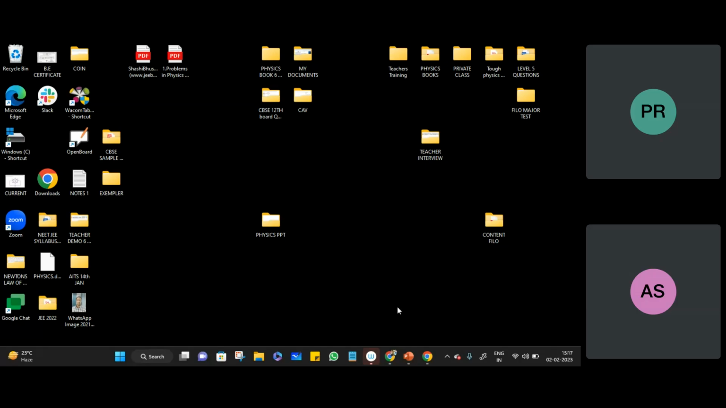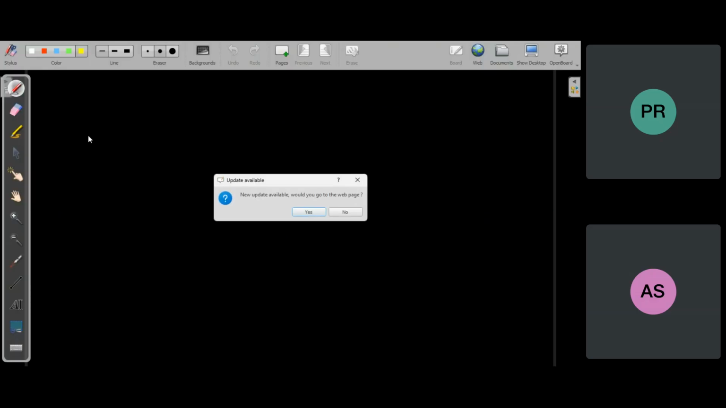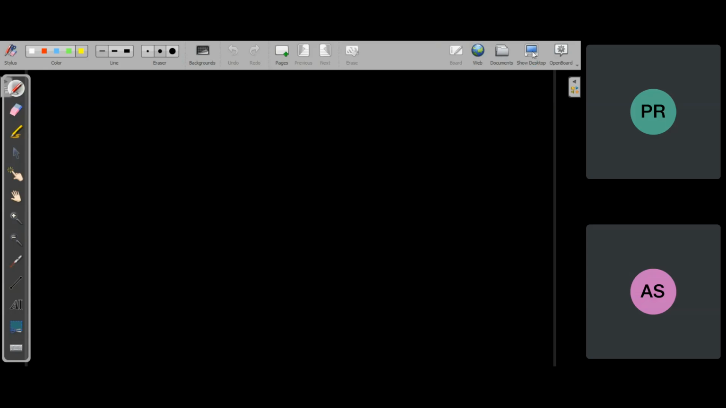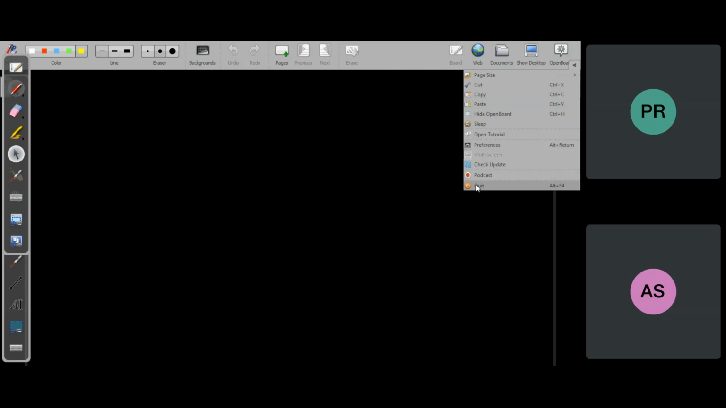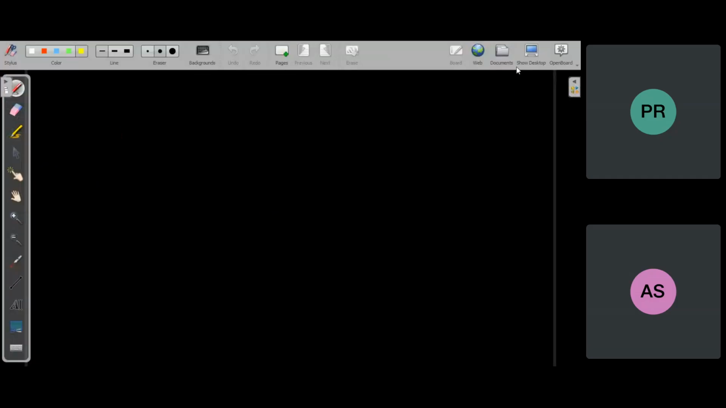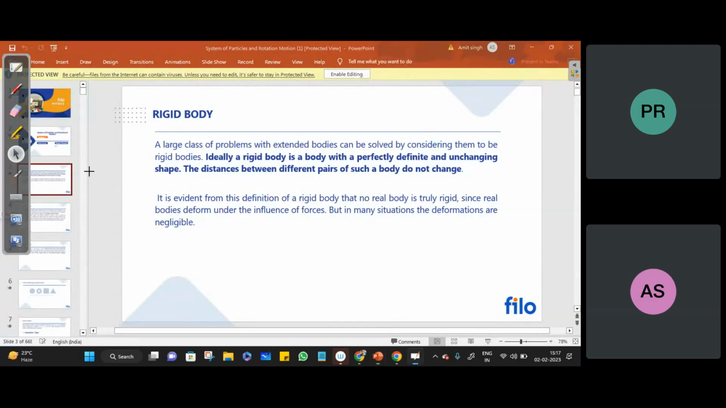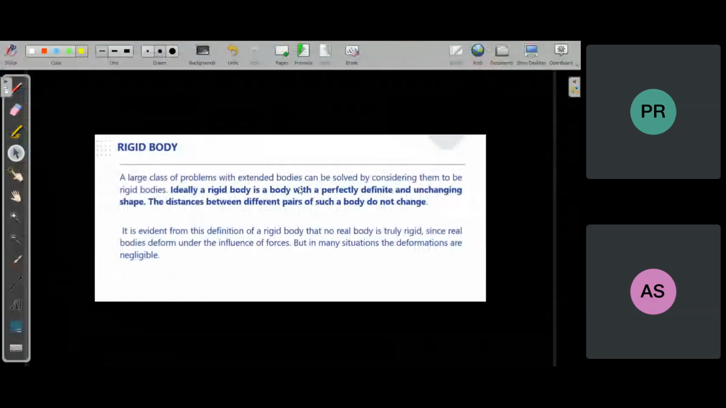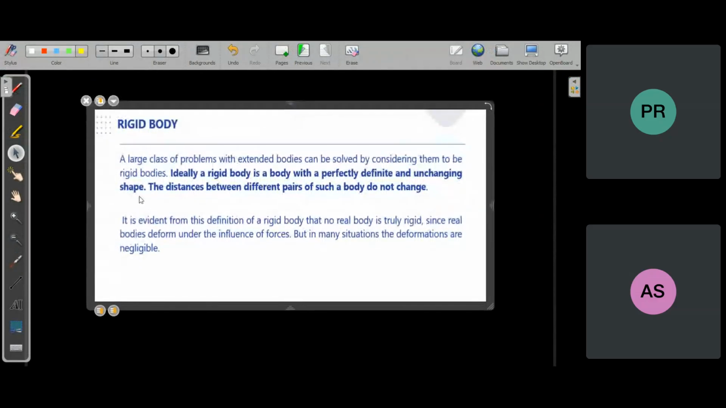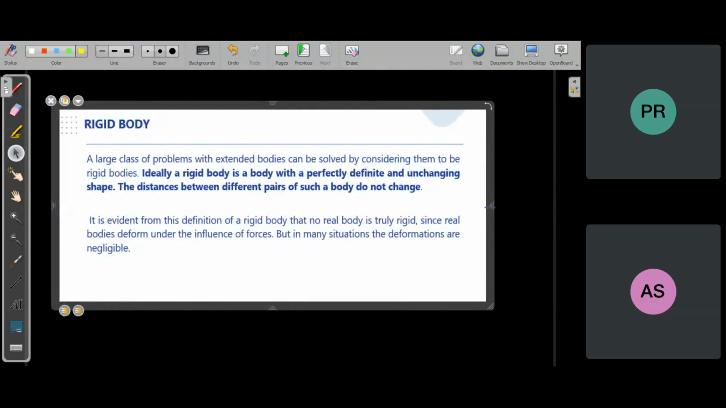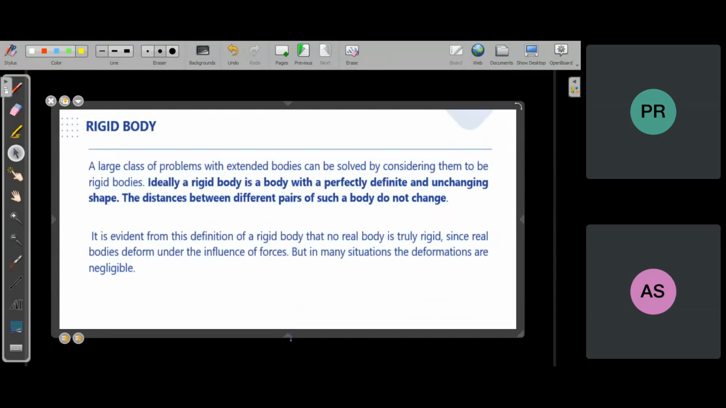Okay, so we will continue with the rotational motion. We'll start rotational motion today. Before going into details of rotational motion, first you have to understand what a rigid body is, because in this chapter we are going to study the rotational motion of a rigid body. From the name itself it is clear: rigid. So first of all, ideal rigid bodies are those